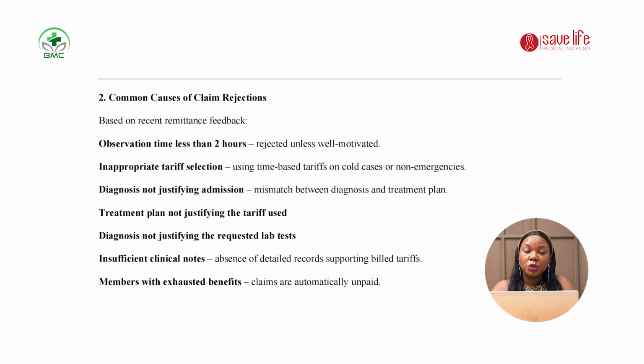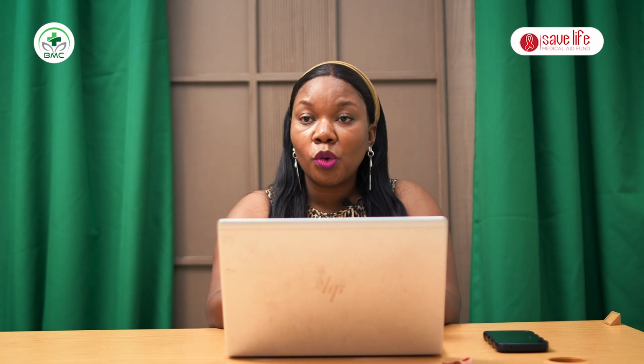Then inappropriate tariff selection. We have what we call time-based tariffs, where we charge according to the time that has been spent by the patient in the accident and emergency unit. There are some diagnoses that we can't use them on, like common cold cases.